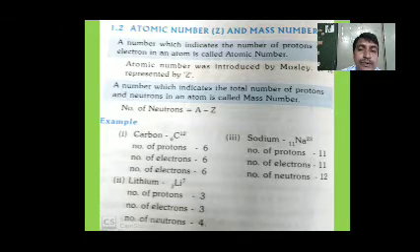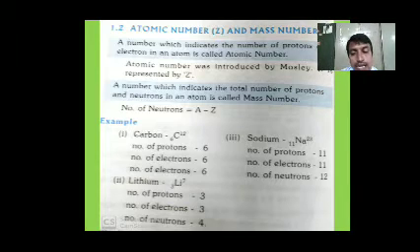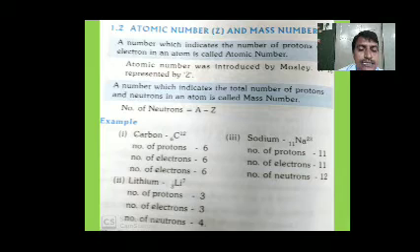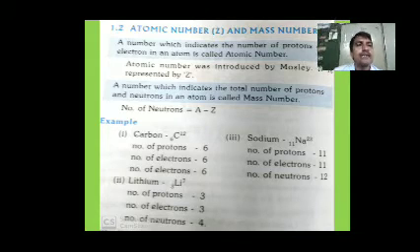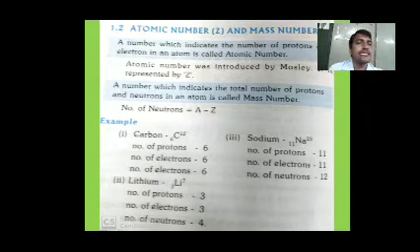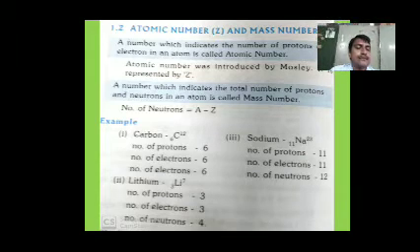Therefore, the number of neutrons N is equal to A minus Z, that is 12 minus 6, which is equal to 6. Number of protons 6, electrons 6, and neutrons also 6 are present in carbon-12.